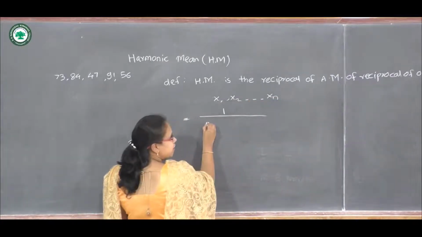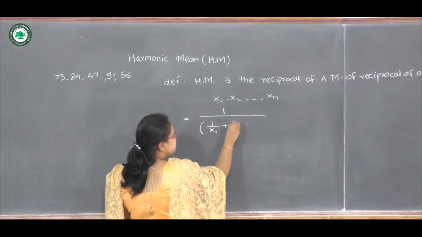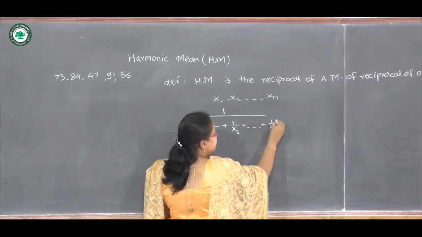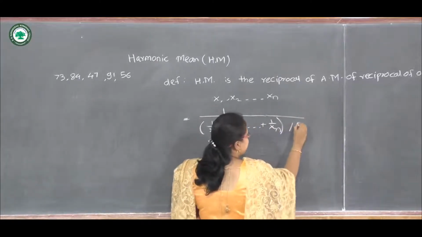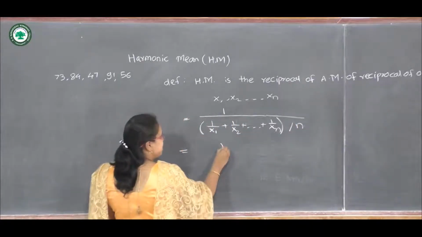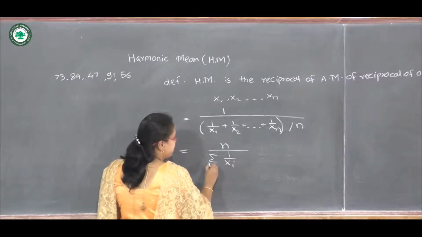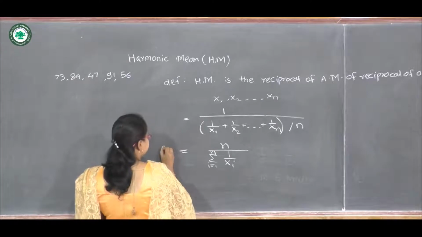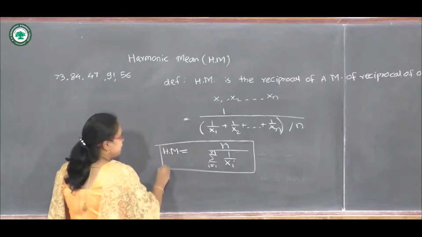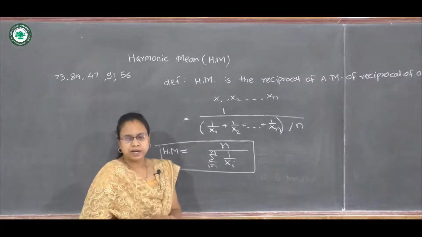Here I have to take the arithmetic mean of the reciprocals, which is 1 upon x1 plus 1 upon x2 plus up to 1 upon xn, divided by n. This can be written as n upon summation of 1 upon xi. This is the formula to calculate the harmonic mean of the given data.